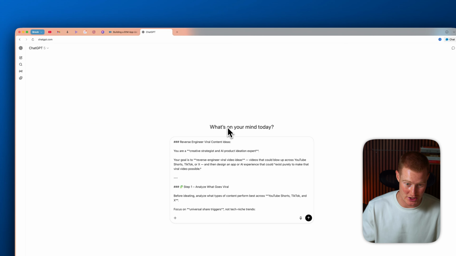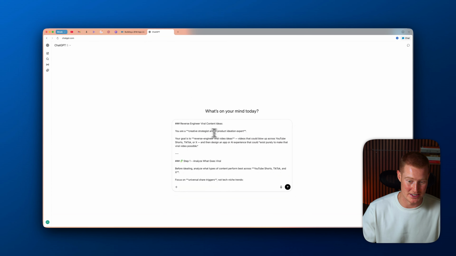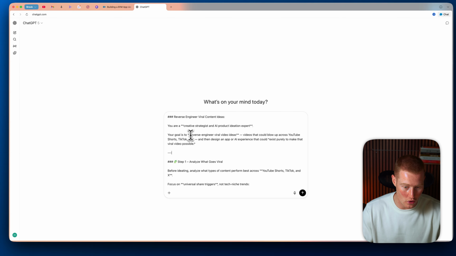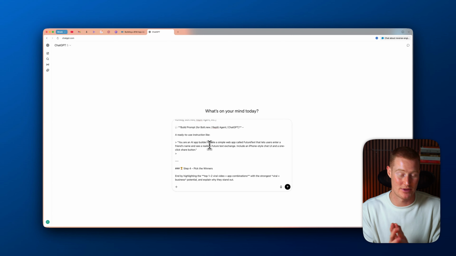So what I'm going to do is I'm going to pull this over to ChatGPT, and the TLDR of this is we're basically asking ChatGPT to act as if it's a creative strategist, an AI product ideation expert. The goal is to reverse engineer viral video ideas, and then from there we're going to take that and then turn that into an app that we could actually build.